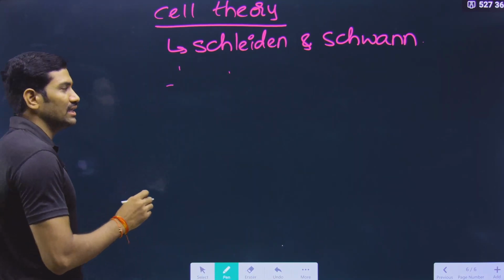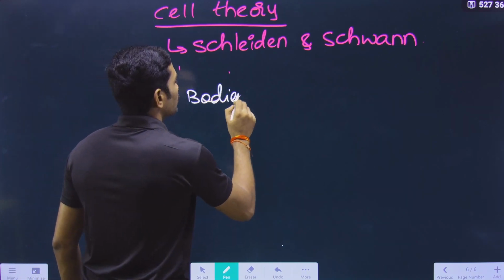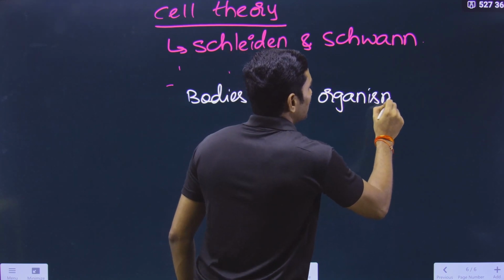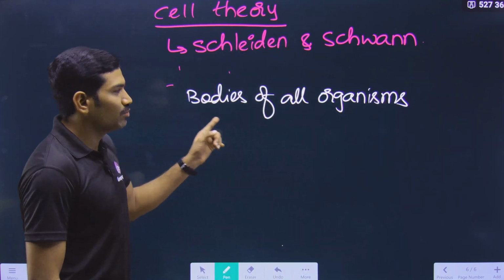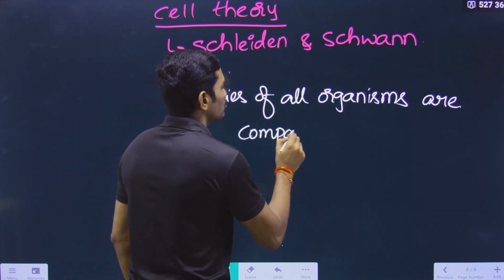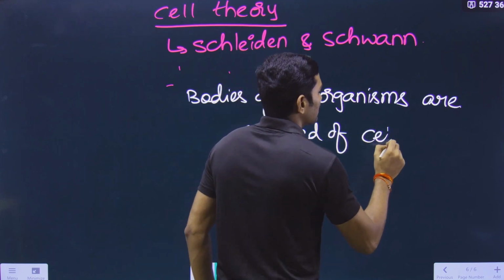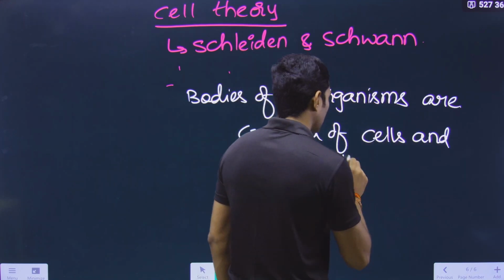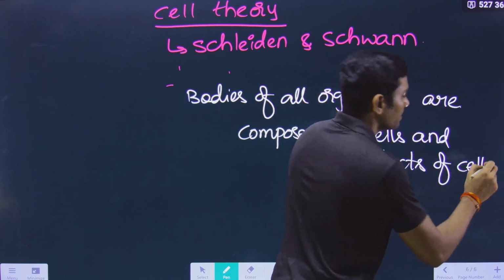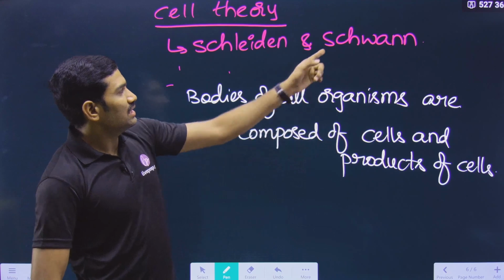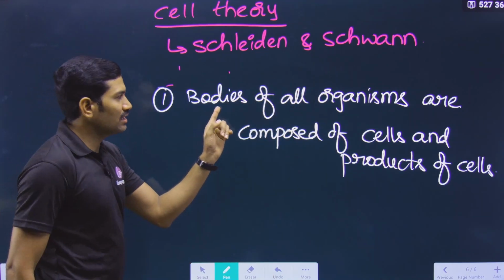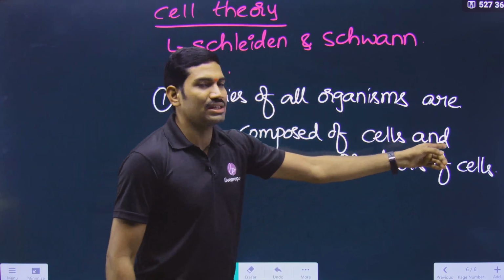And what is the overall conclusion here? Bodies of all organisms. Please understand the change here. Previously we studied only plants and animals. But this time we are talking about bodies of all organisms being composed of cells and their products. Cells and products of cells. This is the cell theory. So originally the cell theory proposed by Schleiden and Schwann has only one sentence, and that is: bodies of all organisms are composed of cells and their products.